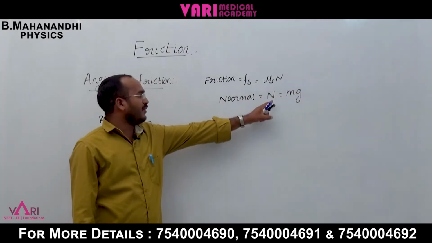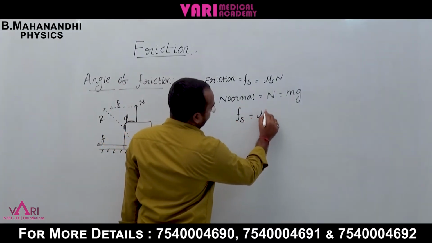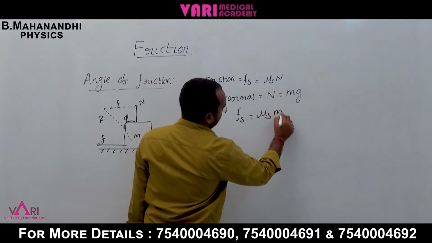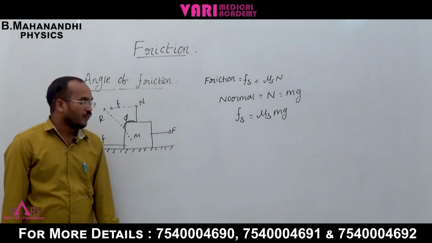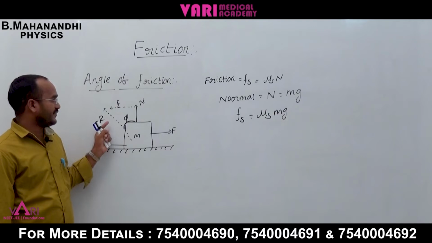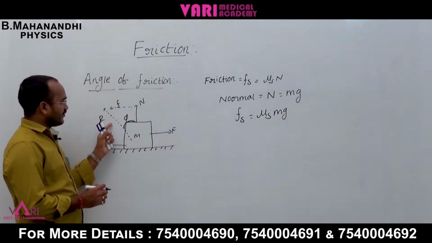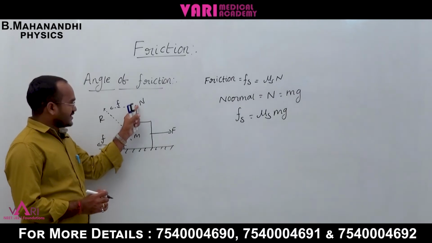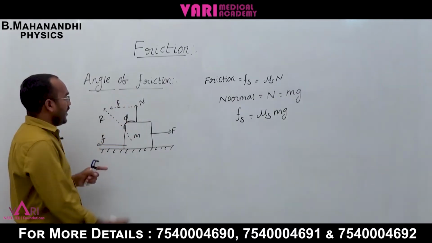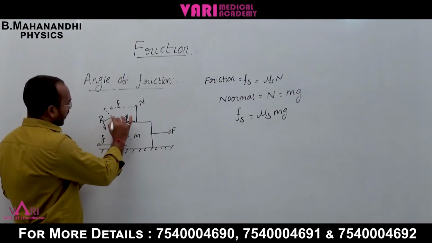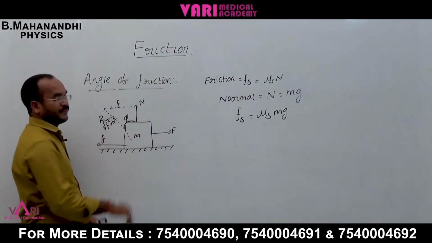Substituting, Fs is equal to mu s mg. This is the static friction. For the resultant, apply the Pythagoras method: vertically is the normal and horizontally is the friction, so R is the root of F square plus N square.